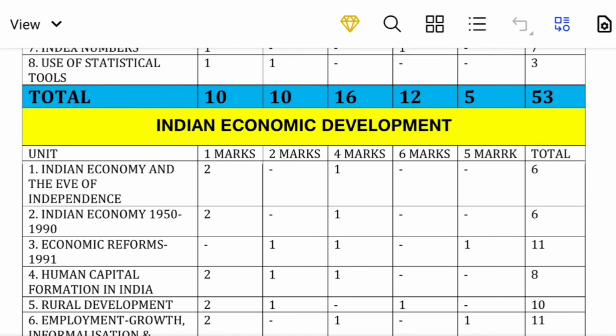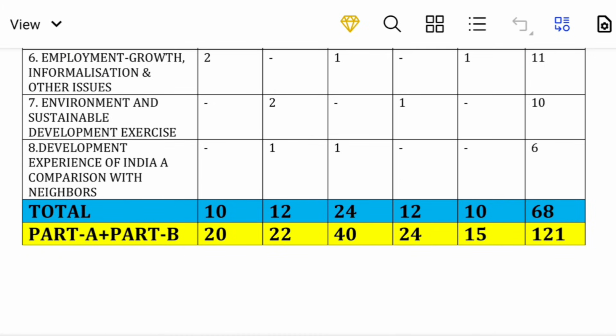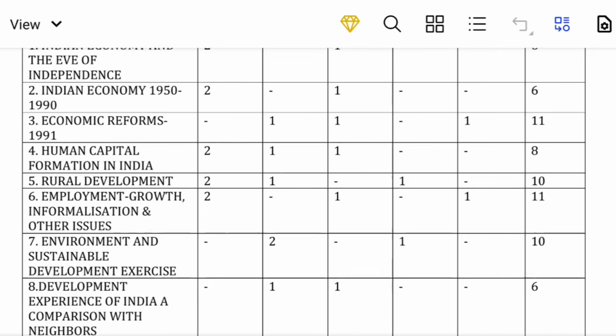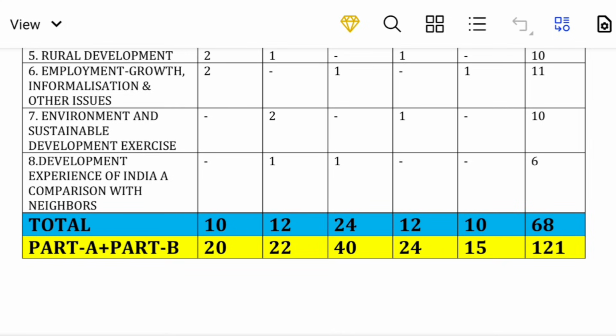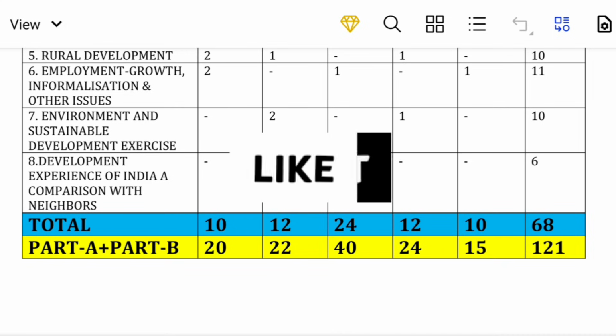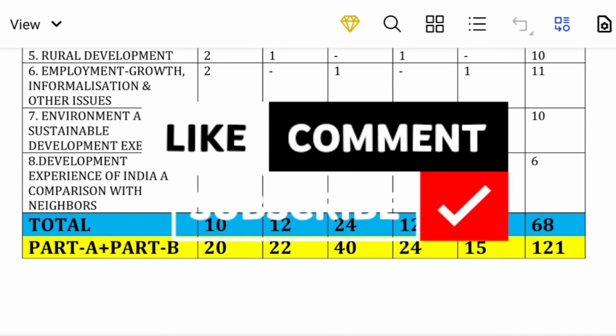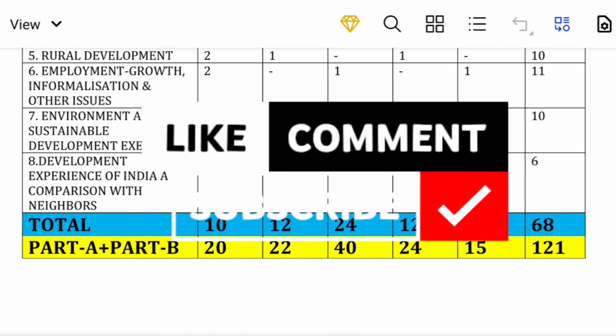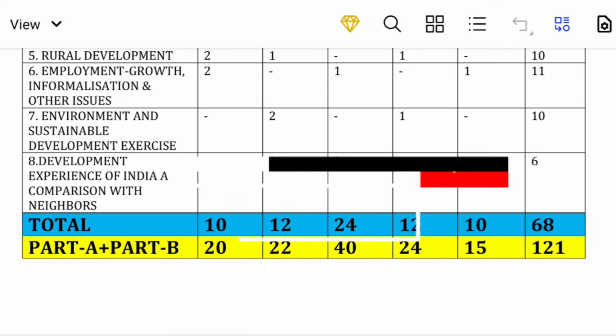Now 53 plus 68, that is 121 marks. So Part A plus Part B, so total 20, 22, 40, 24, 15, that comes to 121 marks.